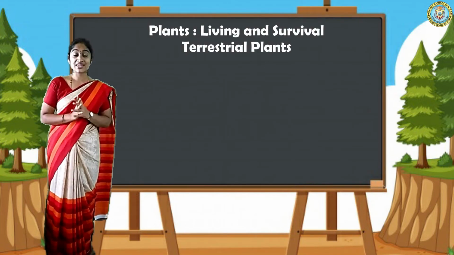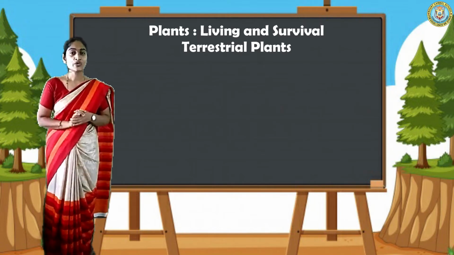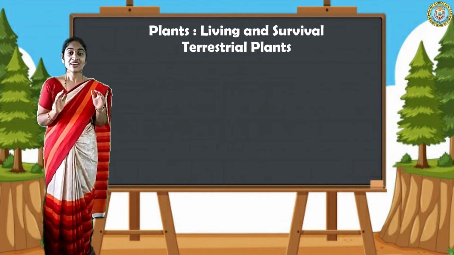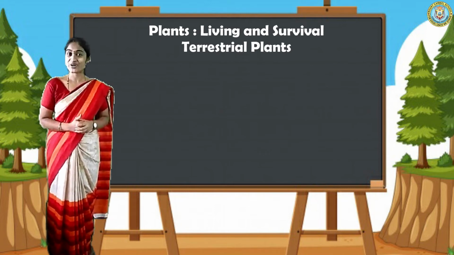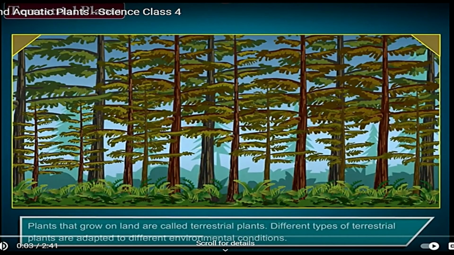Now let us summarize all this concept through this video. Quickly watch this video and you will get a clear picture related to our class. Terrestrial plants. Plants that grow on land are called terrestrial plants. Different types of terrestrial plants are adapted to different environmental conditions.